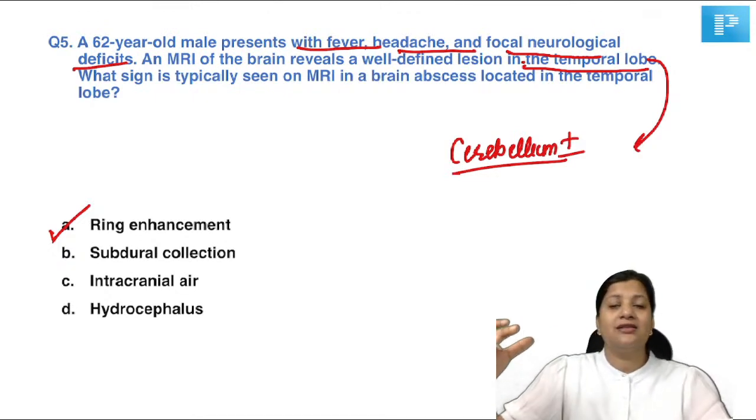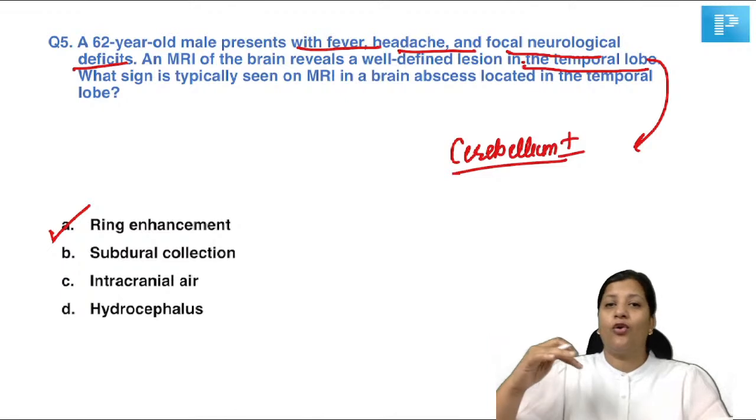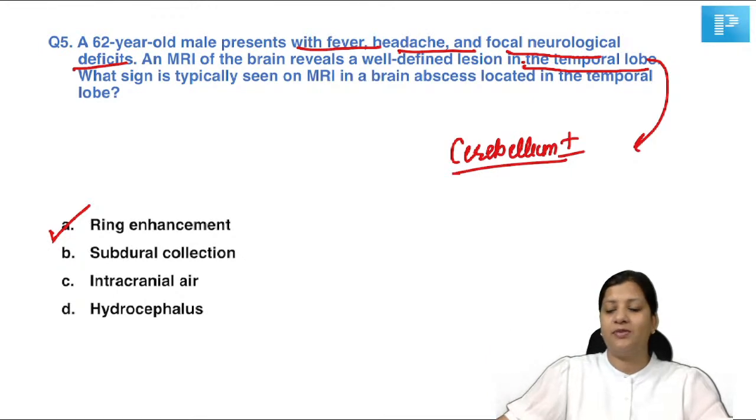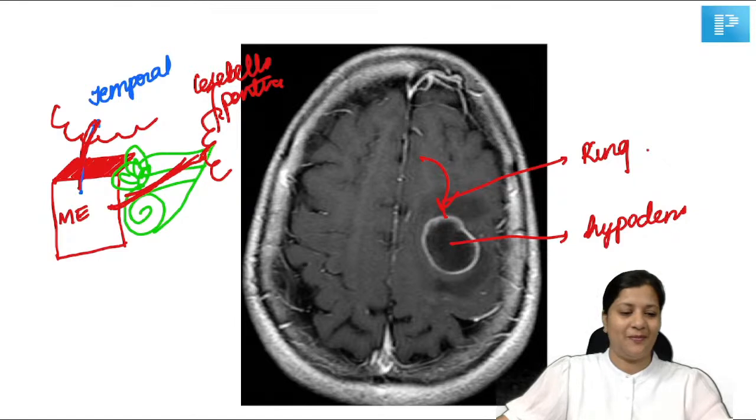An intracranial air pocket is suggestive of a pneumocephalus. Hydrocephalus is when there is dilatation of the ventricles of the brain, whenever there is obstruction to the flow of the fluid, or the CSF, from the ventricles of the brain. So all of that have no relation with a CSOM patient. So we have fever, headache, intratemporal abscess. The sign that you should check for is the ring enhancement sign.